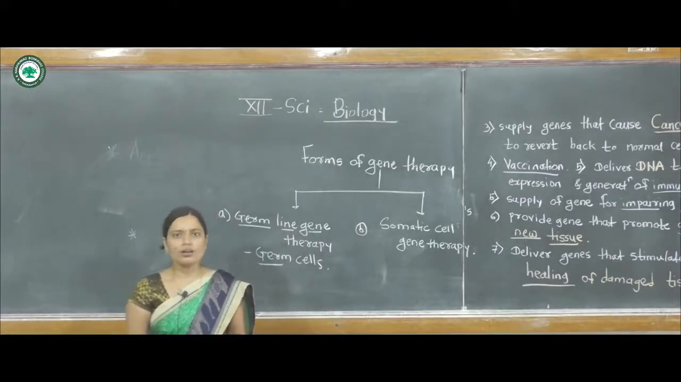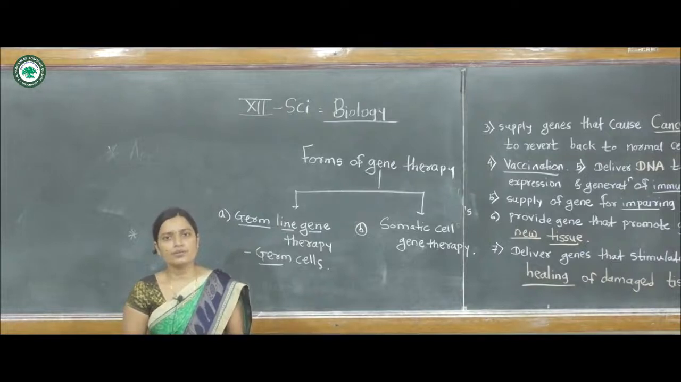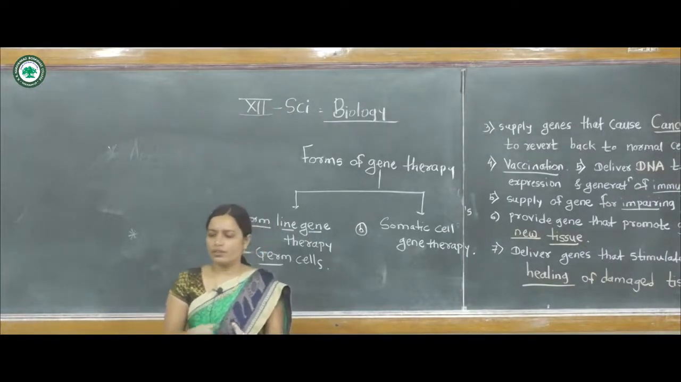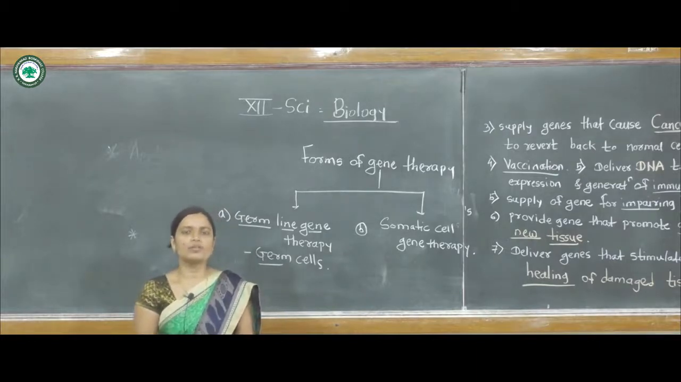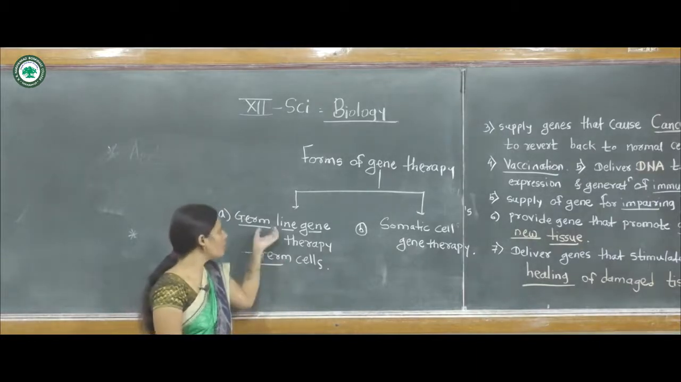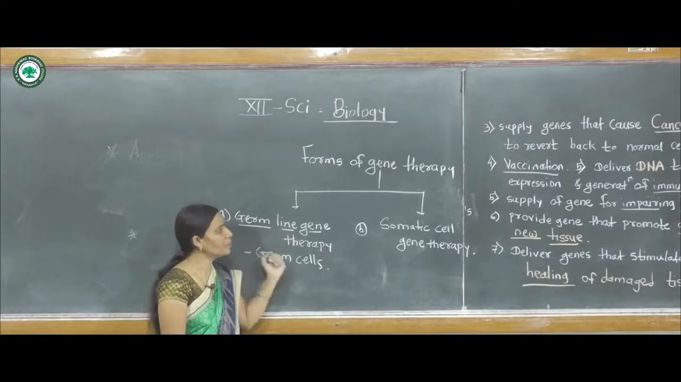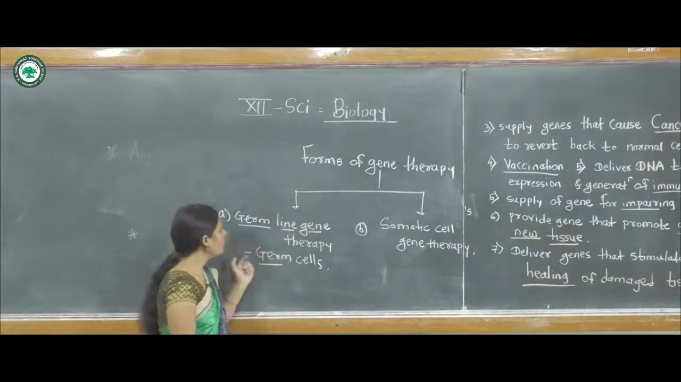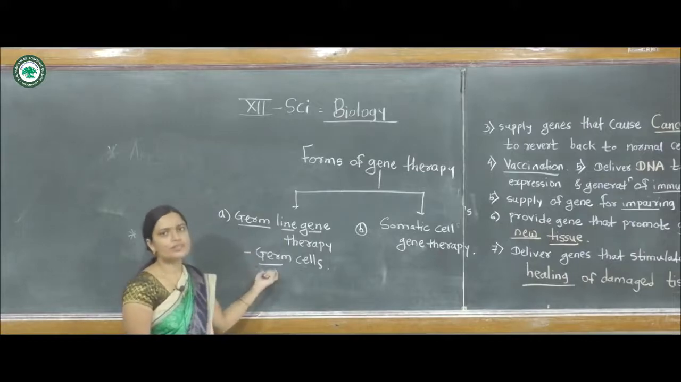These genes can transmit the modification of the genetic information to the next generation. This is an important feature of germ-line gene therapy. It is the most important form of gene therapy because it uses the germ cell.